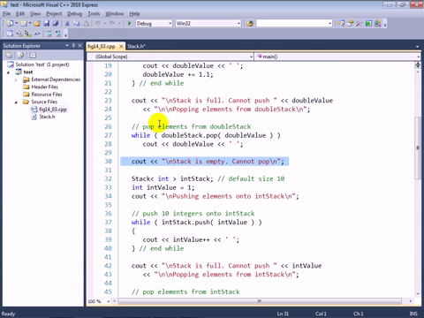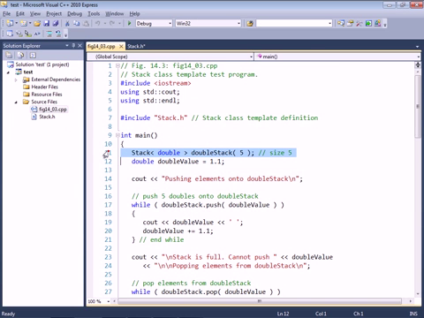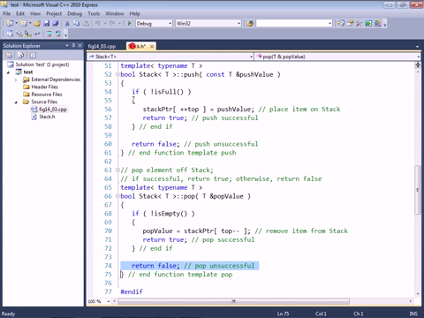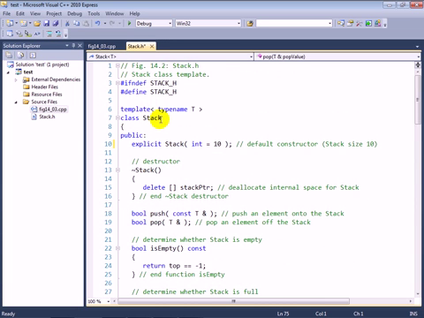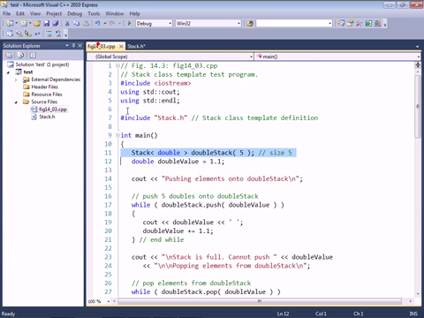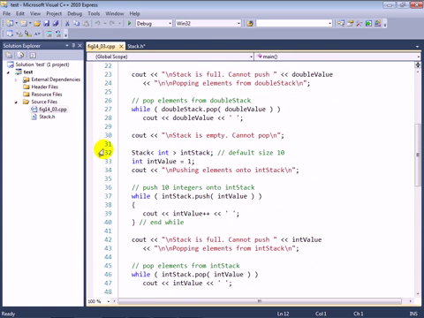Now, when we initially declared this stack of type double, what the compiler did is it took the type double and then it replaced every occurrence of T within this class definition with double, generating a complete customized version of class Stack, a specialization, if you will, that is geared towards working only with data type double.